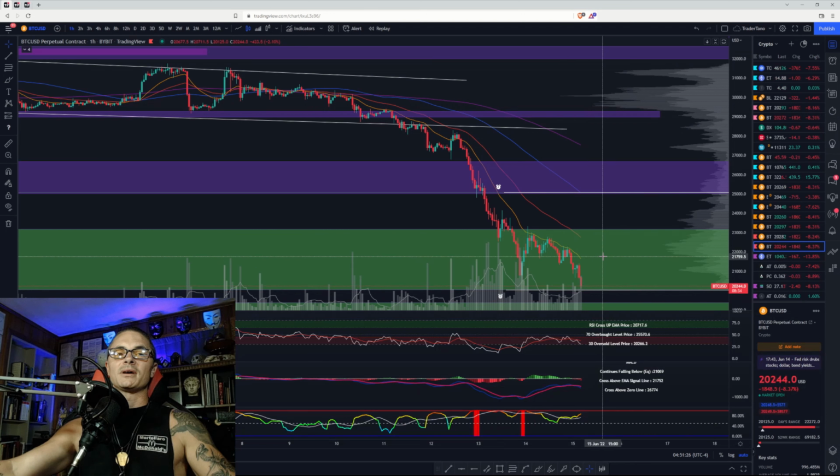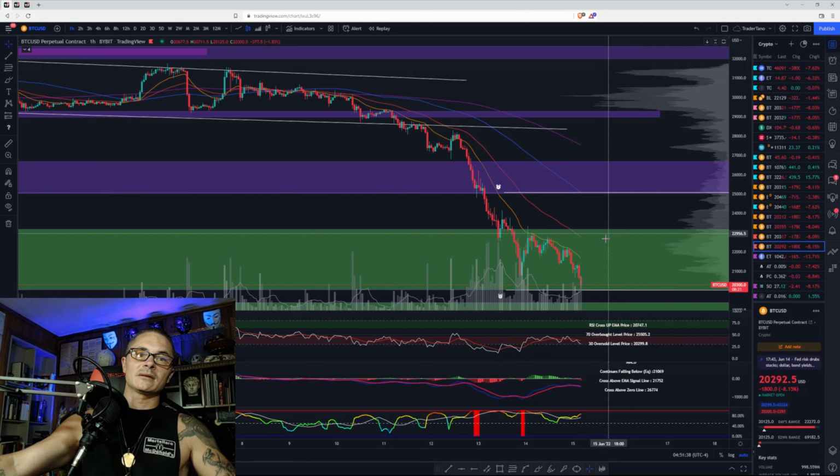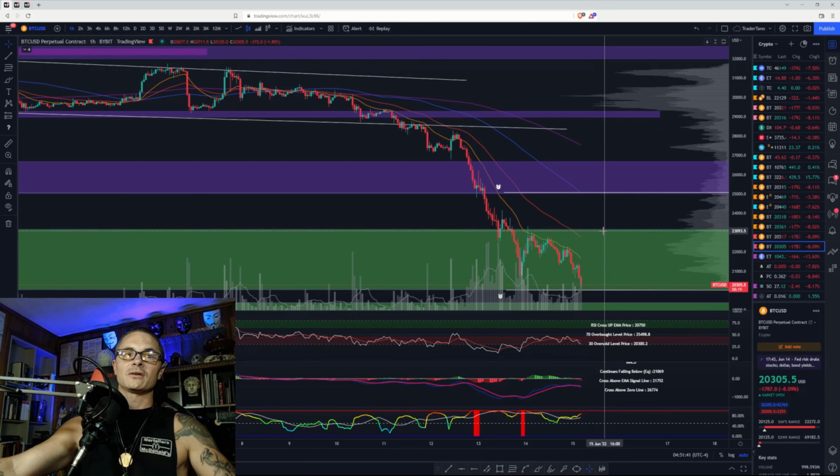If we can get above this 21 and this level in the VPVR, that's going to look better. I mean, we need to get above 21,750, really. And then we can maybe come up to the top, form a range where the 50 is, possibly get a wick up there. Basically what we did right here. We're being held down by the 21 right now. So that is the bullish case.